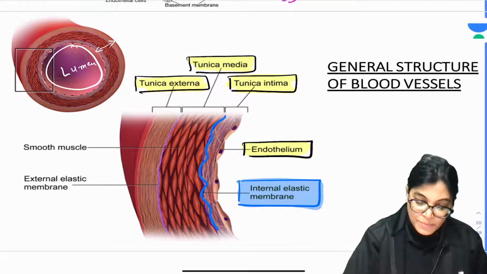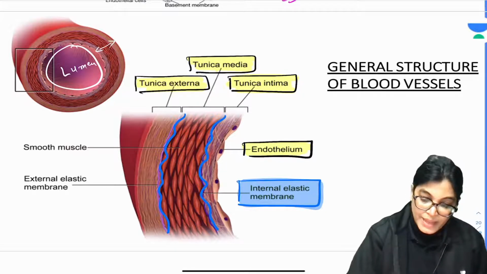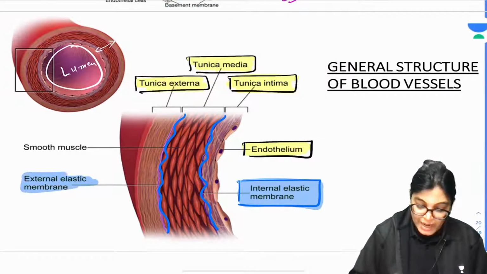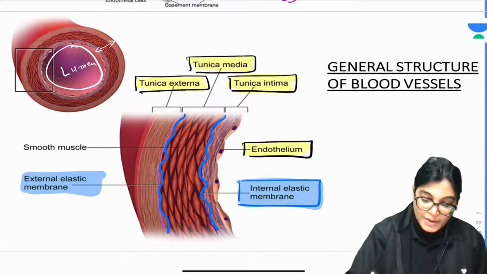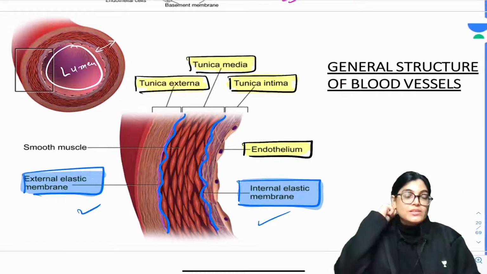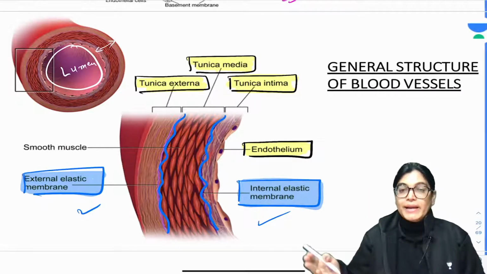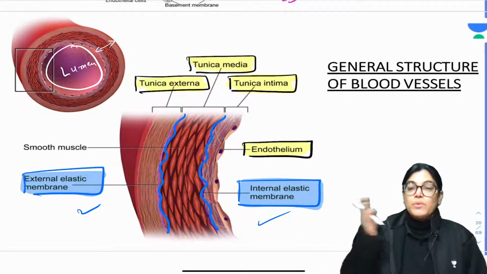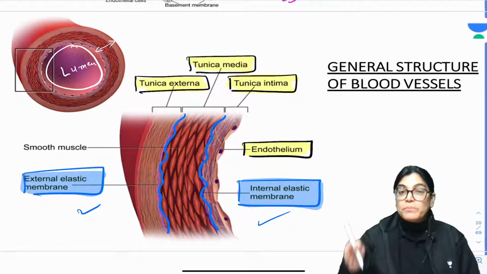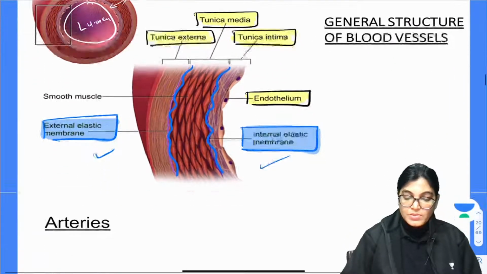And if we see the separation of Tunica Media from that of Tunica Adventitia, that is actually the external elastic lamina. So we have got 2 laminas, my dear aspirants. One is internal elastic lamina and the other is external elastic lamina. The internal elastic lamina is separating the Tunica Intima layer from that of Tunica Media. External elastic lamina is separating the Tunica Media from that of Tunica Externa. So this is the general structure of blood vessel.